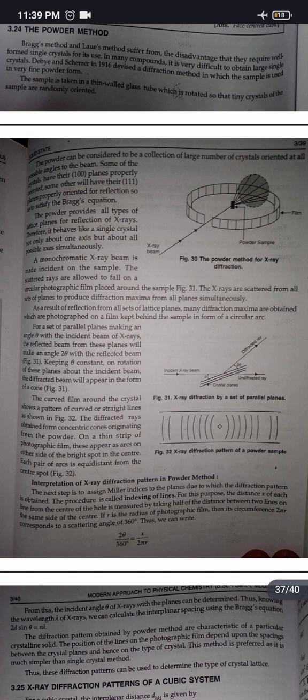Interpretation of X-ray diffraction pattern in powder method. The next step is to assign Miller indices to the planes due to which the diffraction pattern is obtained. The procedure is called indexing of lines. For this purpose, the distance x of each line from the center of the hole is measured by taking half of the distance between two lines over the same side of the center. If r is the radius of photographic film, then its circumference 2 pi r corresponds to a scattering angle of 360 degree. Thus we can write 2 theta / 360 degree = x / 2 pi r.